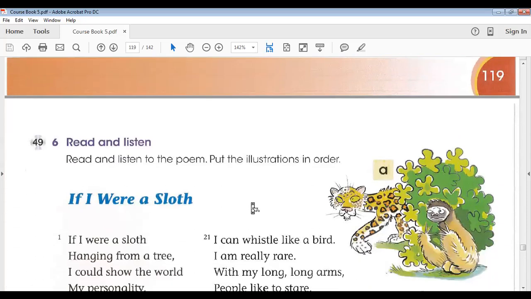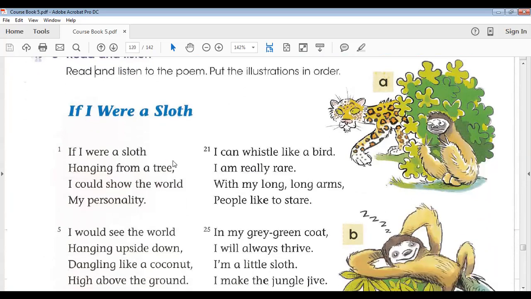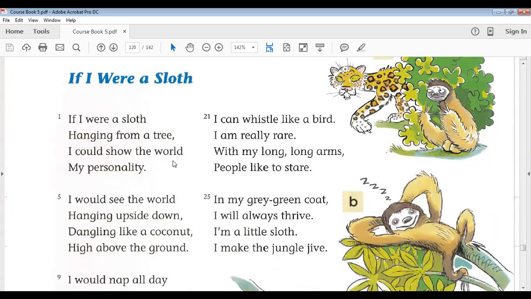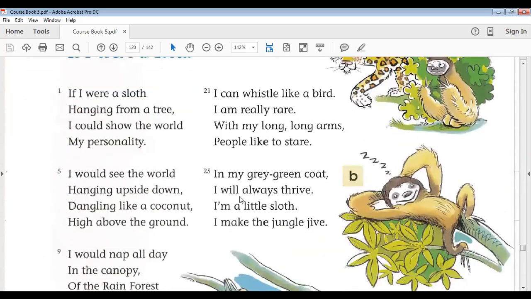Then we discussed activity 6. Activity 6 was about a listening and reading activity. In this we only included track 49, and we will complete this activity in the next lesson.